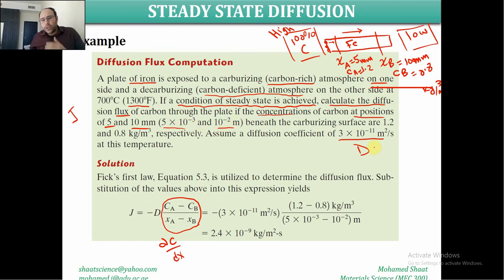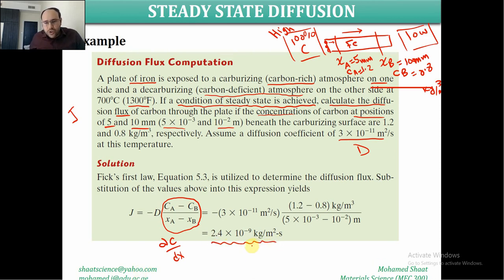Why are we converting to meters? Because the diffusion coefficient was given in meters squared, and the concentration was given as kilogram per meter cube. So we have to achieve consistency in the units. It means that we have to convert into meters. So if we did the calculation, we're going to end up with the diffusion flux by this value.